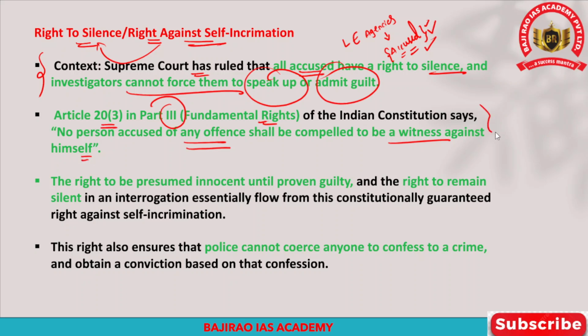If it is violated, this will lead to custodial violence or custodial torture by the law enforcement agencies, and there will be no protection of the fundamental rights of the people. In fact, there is also a chance that innocent people would be compelled to accept a crime which they have not committed. So in order to prevent all these negative consequences, the Indian Constitution has included Article 20, Clause 3 in Part 3 of the fundamental rights.